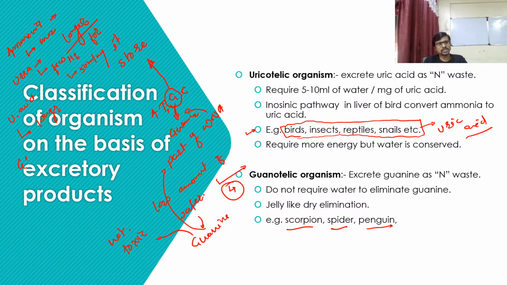And guanine is very low, or not toxic at all, so the body can store it for longer, and the guanine, which is a waste of the organism, this organism can excrete in a jelly form, or you can say a solid form. So it requires very little water or no water, because of its pH value.